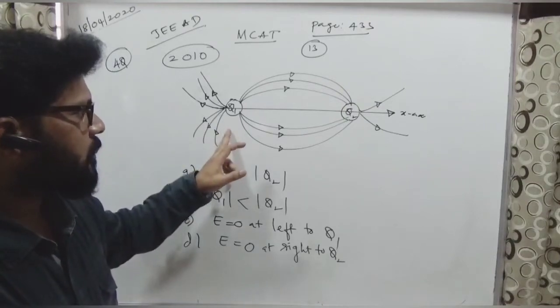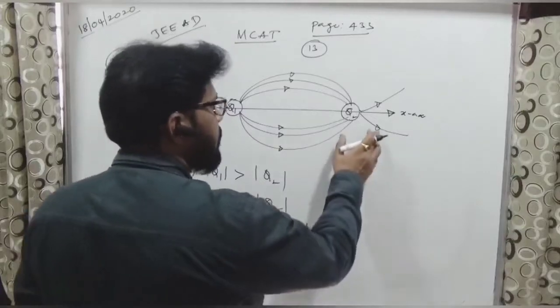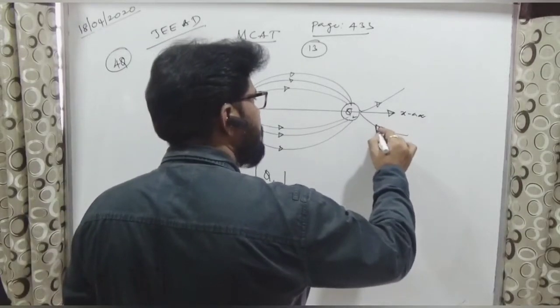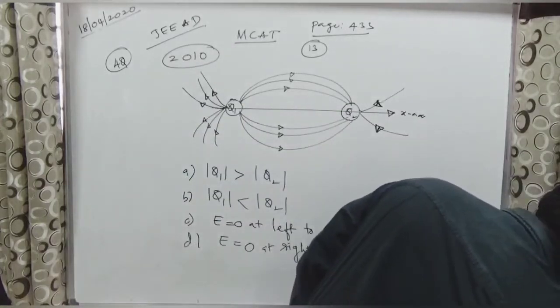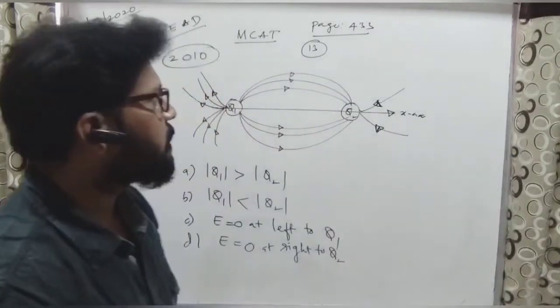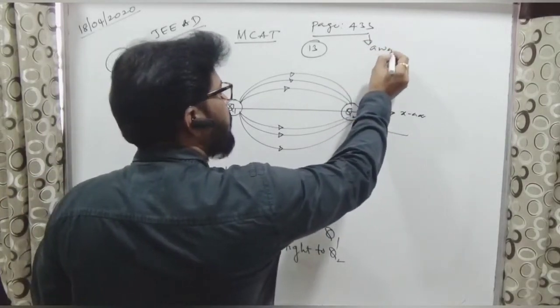This is a positive charge. Here also, no, this is a negative charge. Sorry, that means the lines are going inside. Here it is inside, right? Then only it can meet, right? So in this question he has given away from it, but it is wrong.